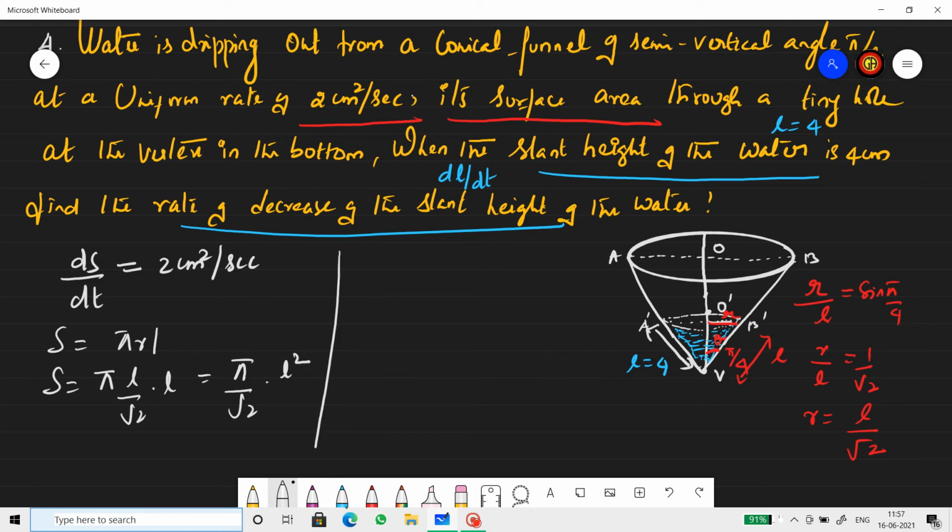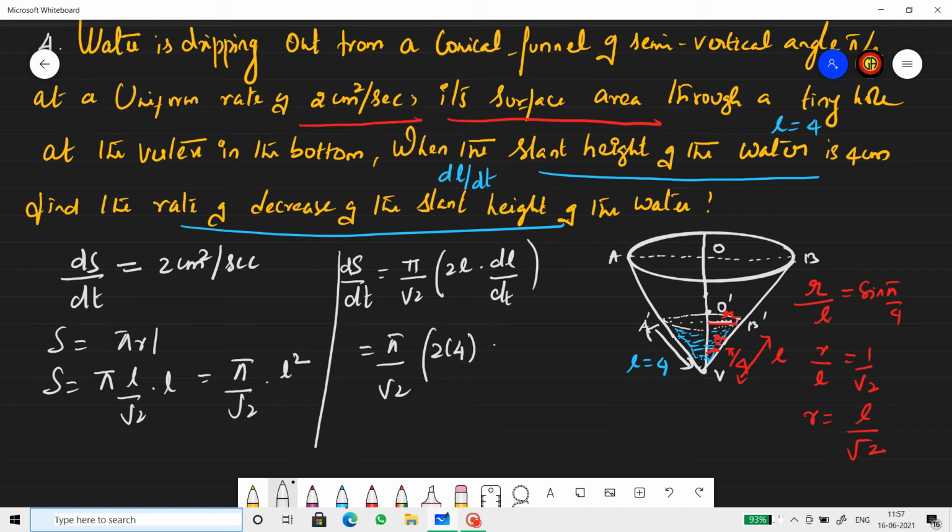Now differentiate surface area with respect to time. So ds by dt equals pi by root 2 into differentiation of L square with respect to t, so 2L into dl by dt. So pi by root 2 into 2 into what is the L value? Given as 4.